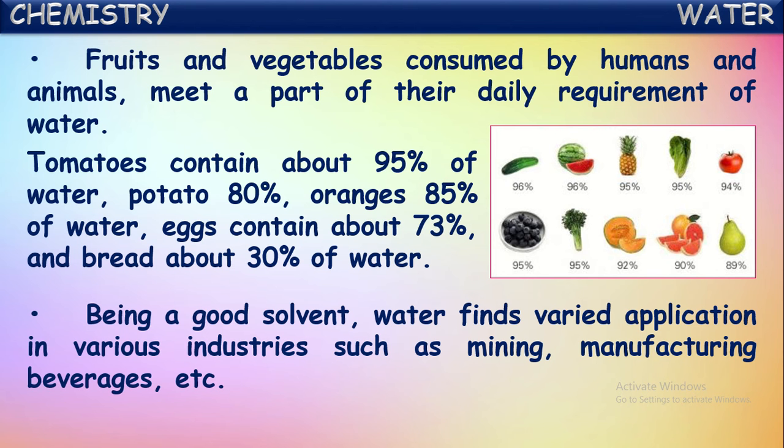Those substances which can dissolve other substances are generally called solvents. As water has this property, that it can dissolve many substances, because of this property it is called a good solvent. That's why it is used in various industries like mining and manufacturing beverages. Okay,